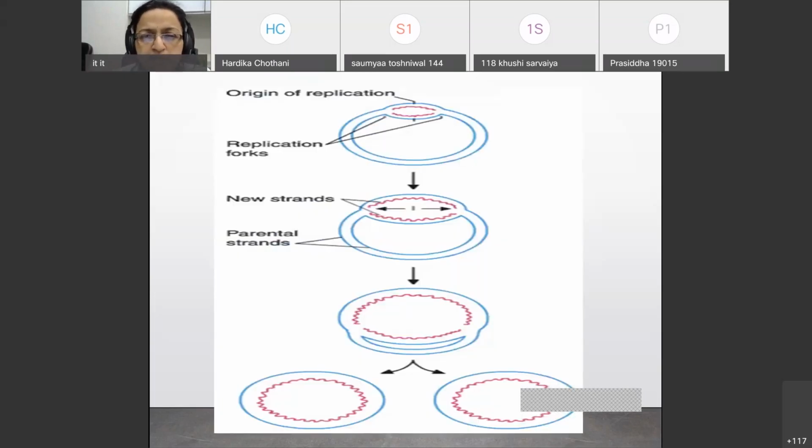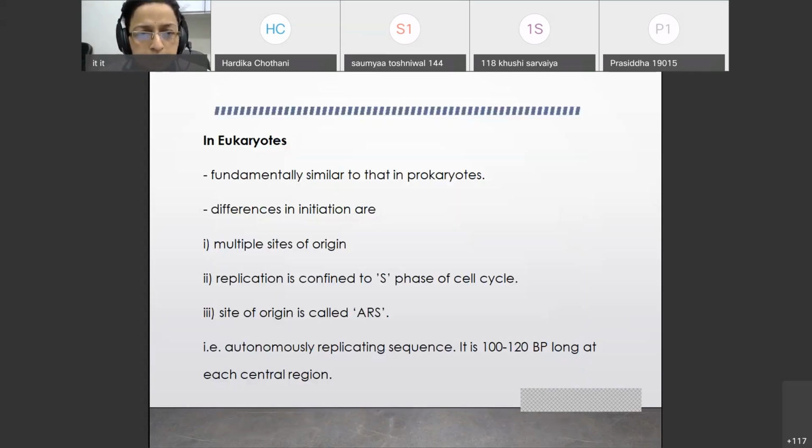This is a diagrammatic representation in prokaryotic cells. You have the site of origin called the ori site, where the replication bubble is generated with the help of these different proteins, DNA A, B, and C. The strands start separating; unwinding and denaturation all will occur. Then with the help of helicase and the SSB protein, the strands will not reunite again. And finally, the process of replication will go in both directions. And finally, what you will have is two daughter DNAs.